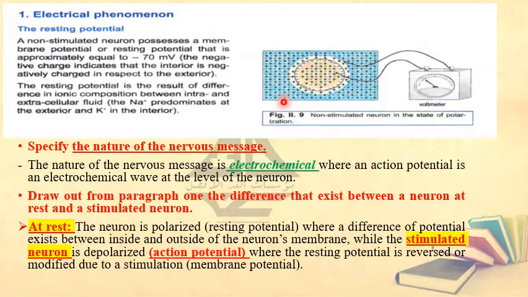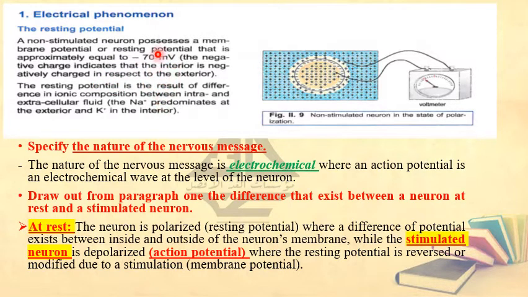How is the state of the nerve cell when it is at rest, when it is not subjected to any stimulus? A non-stimulated neuron possesses a membrane potential or resting potential. So resting potential has another name, we call it membrane potential, that is approximately equal to minus 70 millivolt. The negative sign indicates that the interior is negatively charged with respect to the exterior.